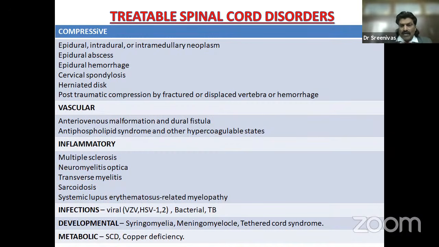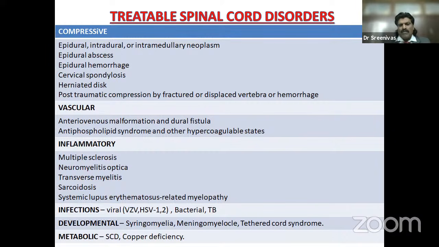Vascular, like arteriovenous malformation, we can do embolization. Antiphospholipid antibody syndrome, we can give anticoagulants. Inflammatory, we can give steroids, like multiple sclerosis, neuromyelitis optica, transverse myelitis, sarcoidosis, SLE. Infections, viral, we give antiviral agents. Bacterial, TB, we can give anti-tuberculous drugs.